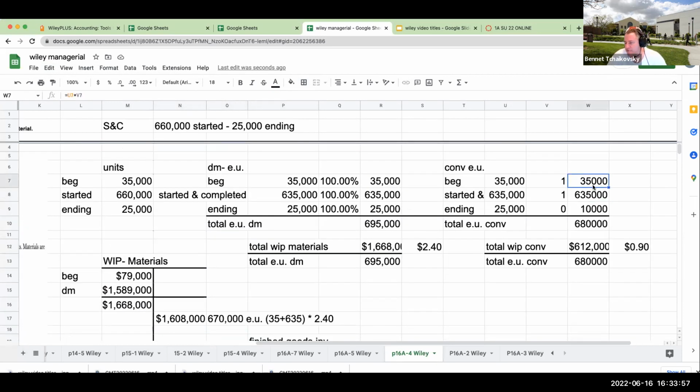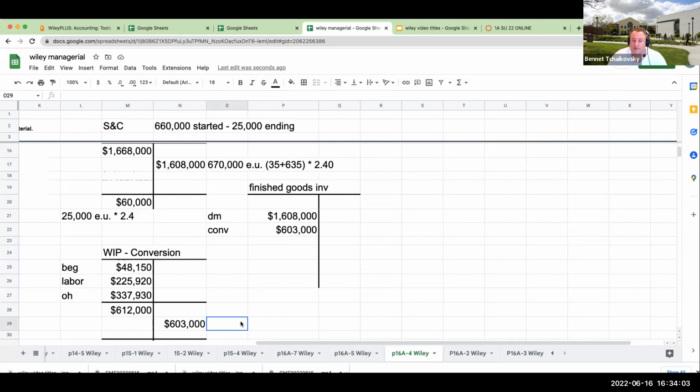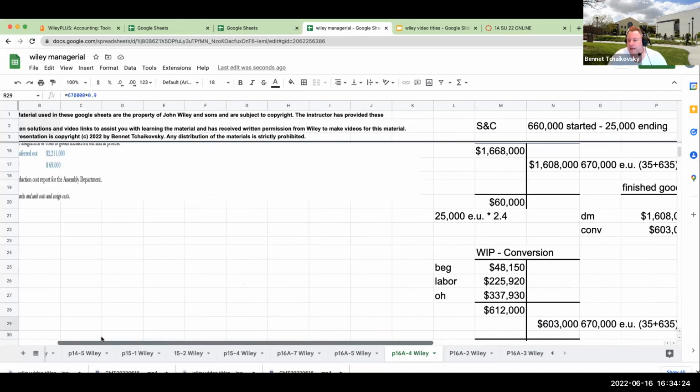That's going to be 35,000 in beginning, 635,000 started and completed. So this is going to be 670,000 equivalent units, right? Or the 35 plus the 635 times 0.9. So if I take 670,000 times 0.9, I'm going to get 603. Okay. So let's go ahead and see what questions they now want us to answer.